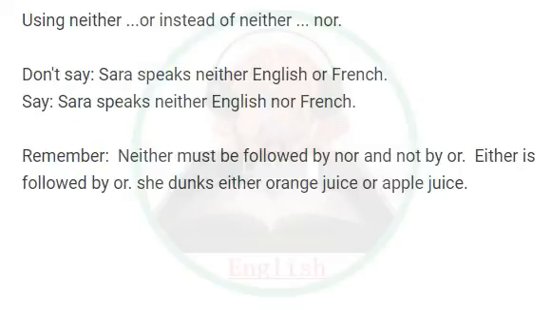Using neither, or instead of neither, nor. Don't say, Sarah speaks neither English or French. Say, Sarah speaks neither English nor French. Remember, neither must be followed by nor and not by or. Either is followed by or. She drinks either orange juice or apple juice.